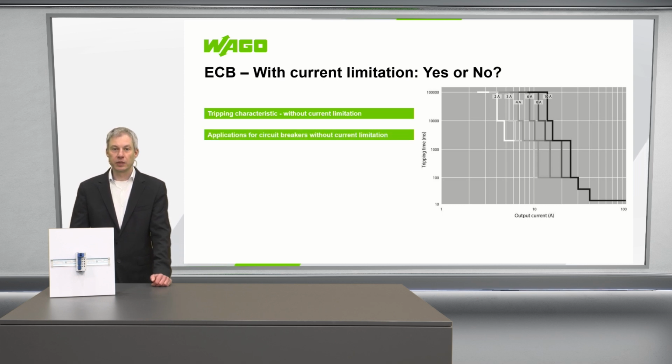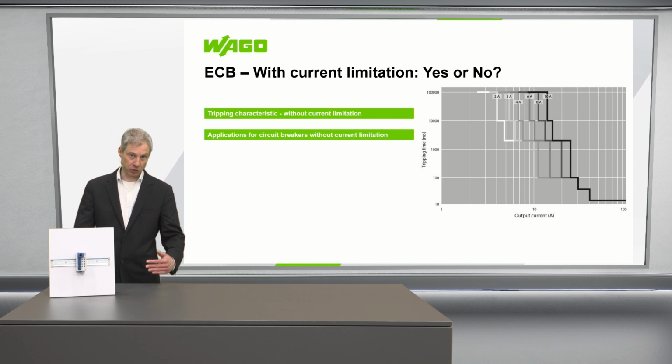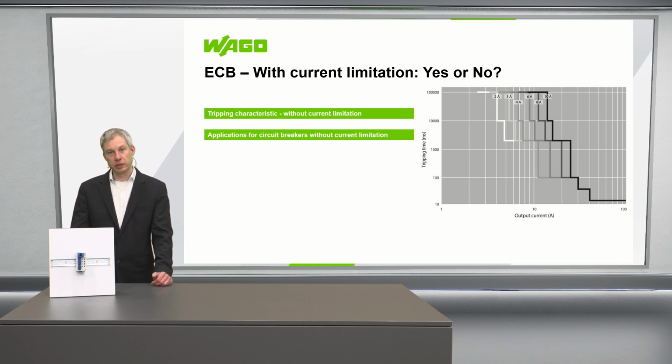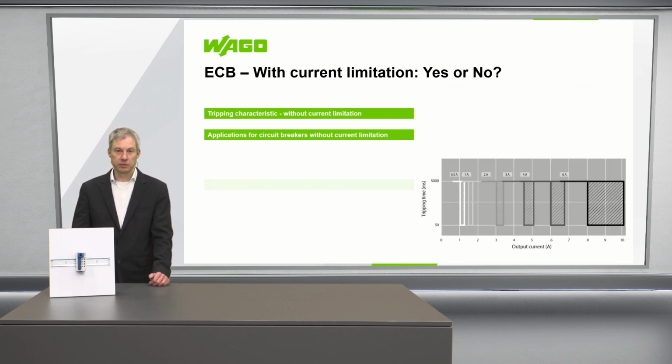These electronic circuit breakers without current limitation are often used where a simple and cost-effective electronic circuit breaker is necessary, for instance to substitute miniature circuit breakers, or where valves or contactors are used that have got high inrush currents.